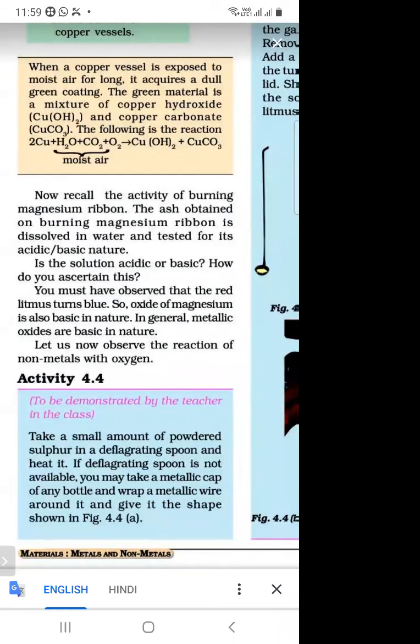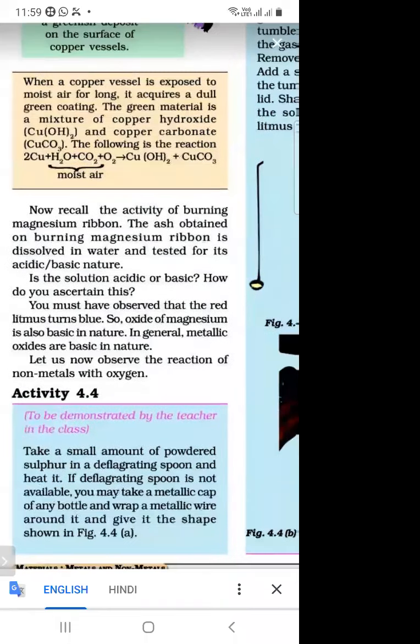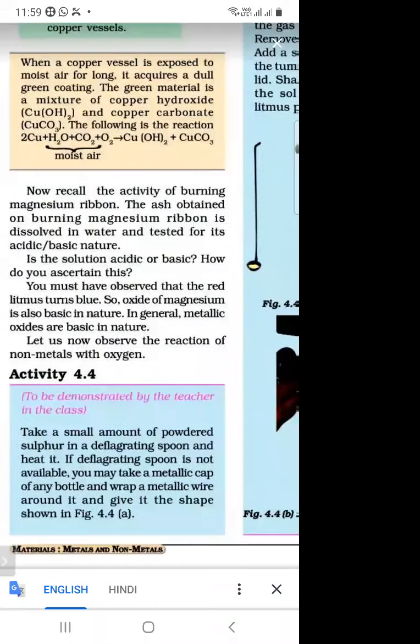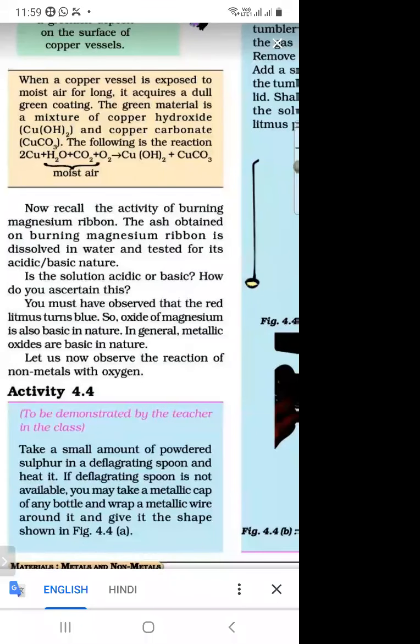And what is the formula of copper hydroxide? Cu(OH)2. And what is the formula of copper carbonate? CuCO3. So now recall the activity of burning magnesium. When we burn metals and non-metals, oxides form. And what is the nature of these oxides? They are basic in nature. So all oxides of metals and non-metals are basic in nature.